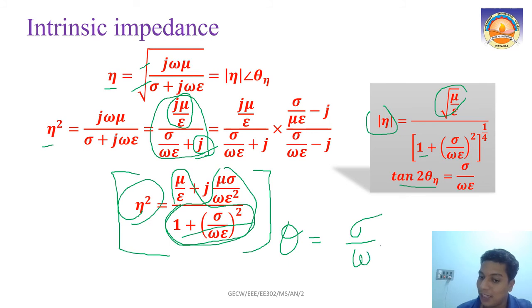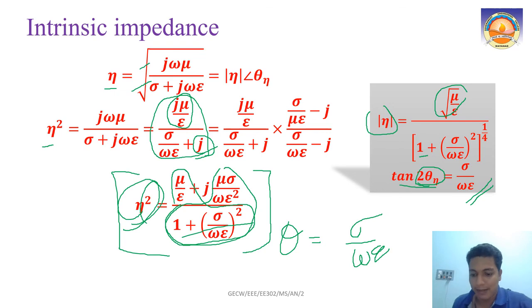That is for eta square, right? Eta square is eta into eta, which is eta angle theta into eta angle theta. That is how you get this tan 2 theta eta here, and that will be equal to sigma by omega epsilon. If you have a doubt on this, we can discuss it later. It is just mathematical; you can spend some time on that.